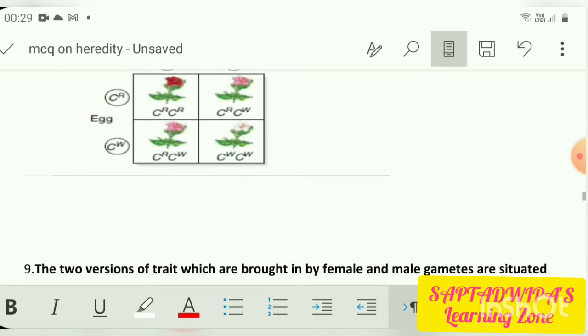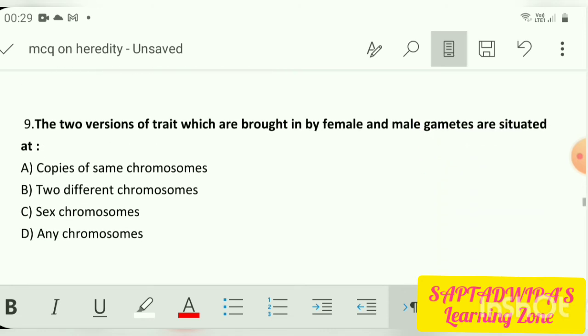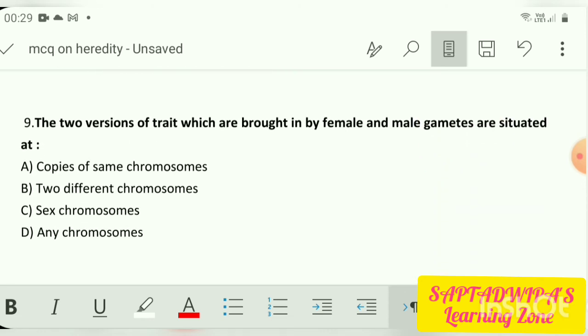Coming to the next question, number 9. The two versions of trait which are brought in by female and male gametes are situated at? From the male gamete we get one trait, from the female gamete we get another trait. So there are two versions of trait. Where are they situated? The options are copies of the same chromosome, two different chromosomes, sex chromosomes or any chromosomes.